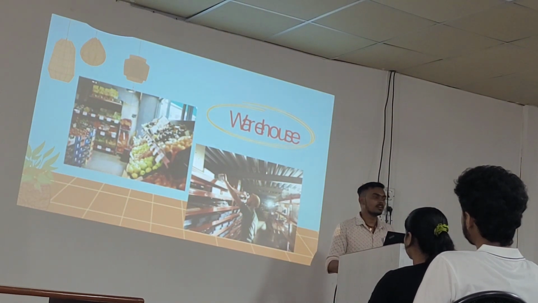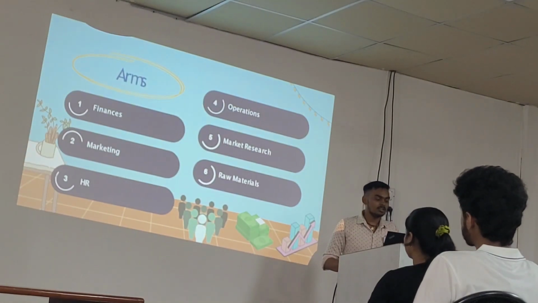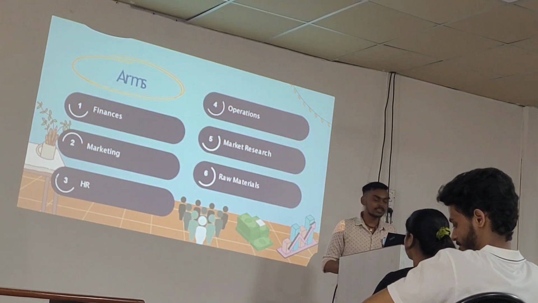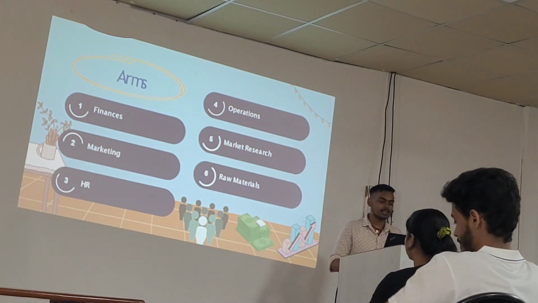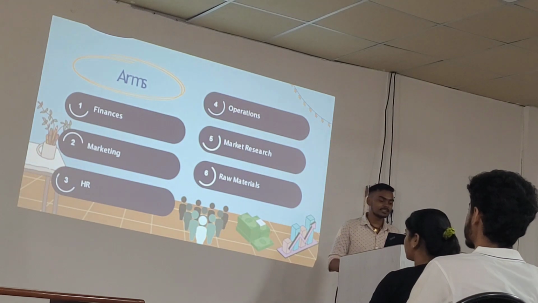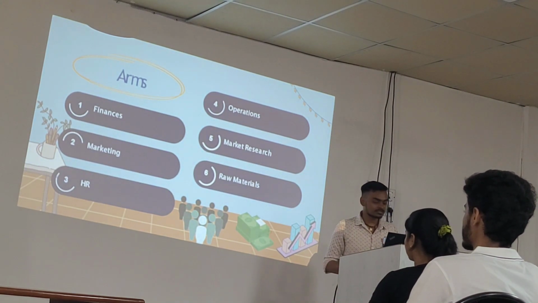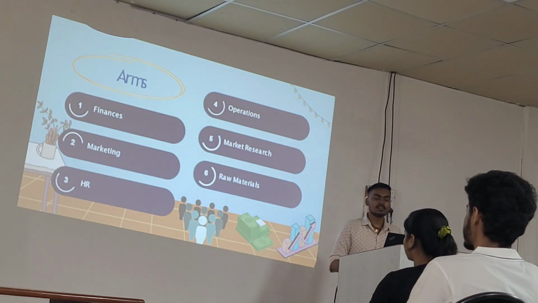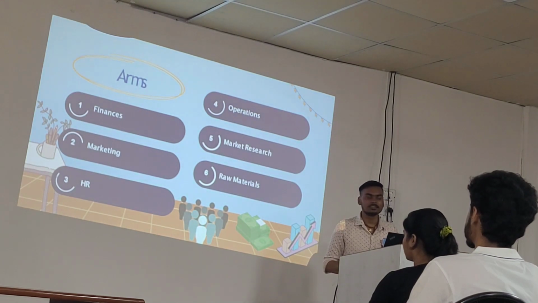and categories. Like, for example, in any business there are 6 arms. There are more than 6 arms, but I have taken these 6: finance, marketing, HR, operations, market research, and raw material.